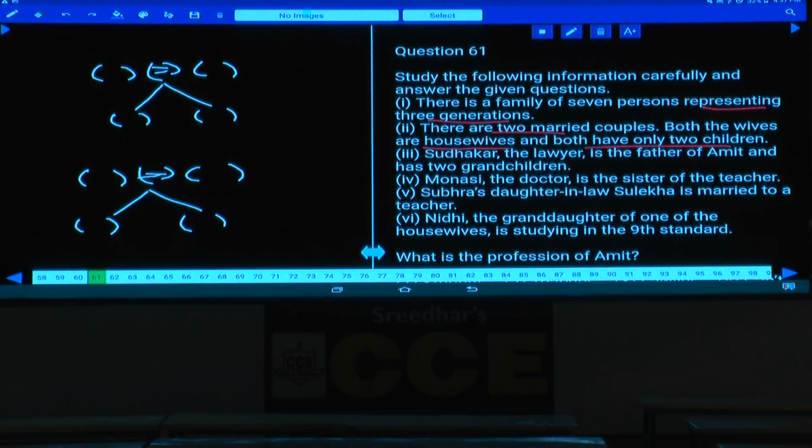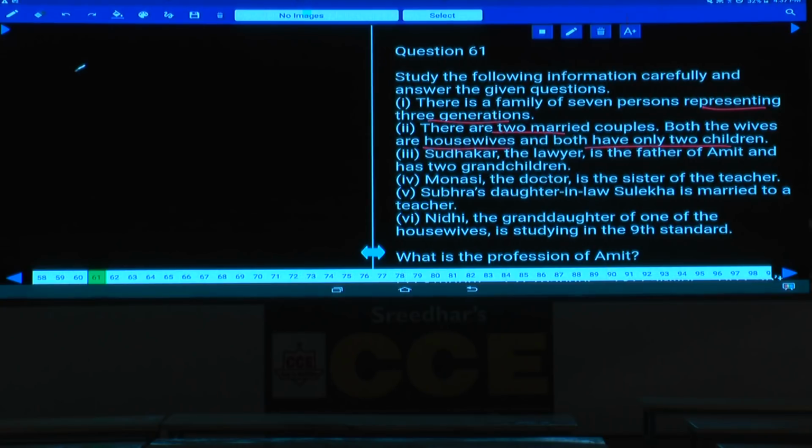Now if you take these 2 couples separately, then how many persons are we having? 4 here and 4 here. Hence in total we are having 8 persons. But whereas we need to have only 7 persons. Hence there is a person which is common between these 2, isn't it? Hence where can that person be? One of these 2 persons got married, isn't it? Hence what is the final family tree here?